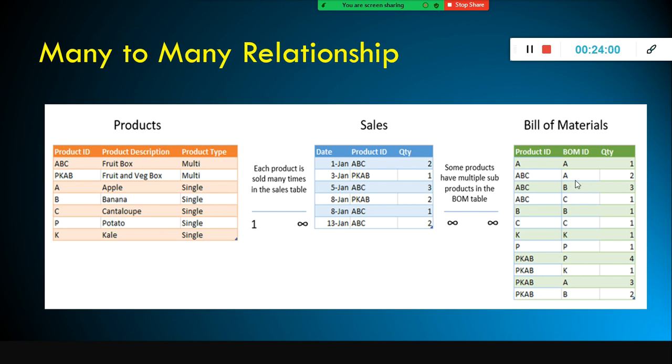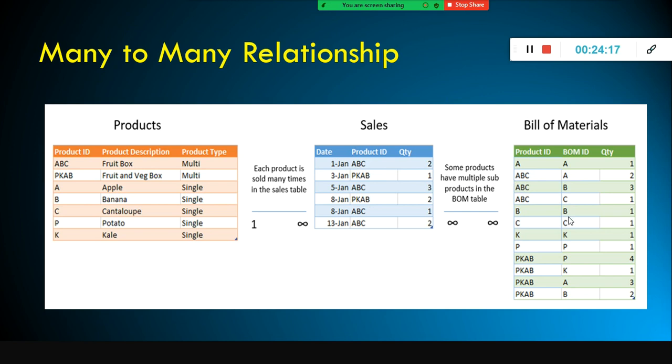And again the ABC can appear more than one time in the sales table. And also in the case of bill of materials, within the ABC you have 3 different products.